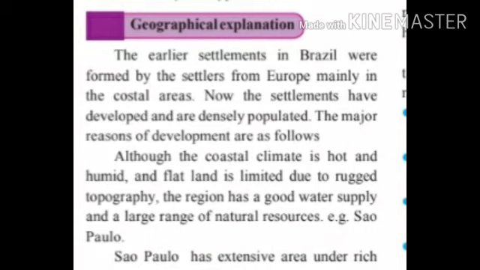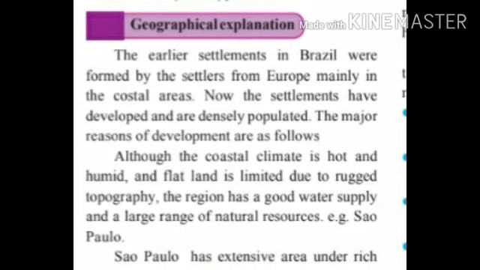Next point is geographical explanation. Let's discuss about this point. The earlier settlements in Brazil were formed by the settlers from Europe, mainly in the coastal areas. It means the earlier settlements were formed in the eastern coastal areas of Brazil. In Brazil, human settlements are comparatively sparse, sparse means low or less, in the northern coastal region and comparatively dense in the southeastern coastal region.